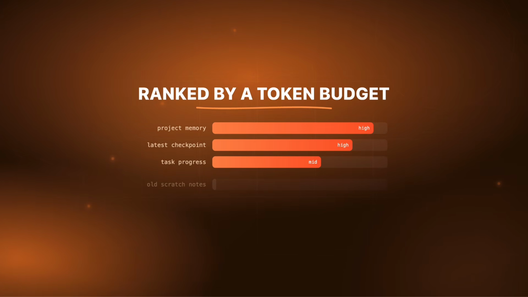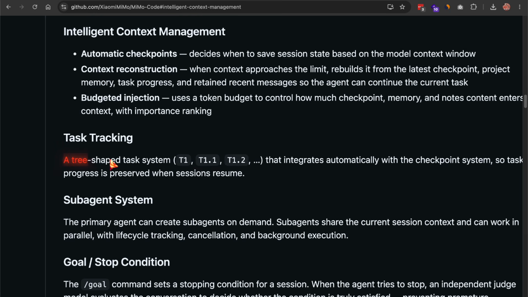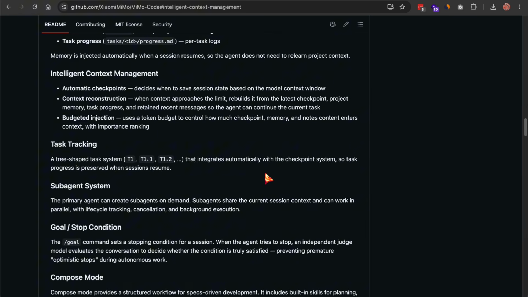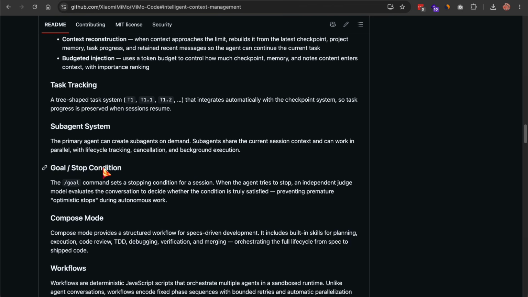There are a few more pieces worth naming. There's a tree-shaped task system, so tasks get IDs like T1, then T1.1, T1.2 underneath. And that ties into the checkpoints so progress survives a restart. There's a goal command where you set a stop condition for a session. And here's the clever part.